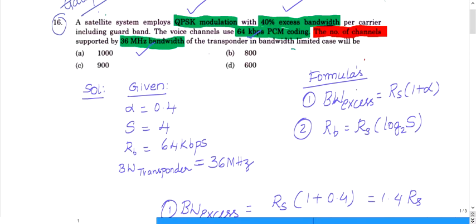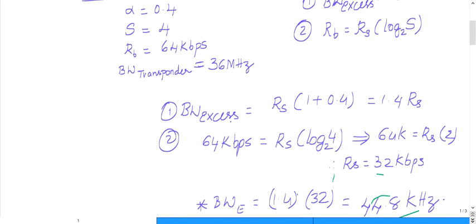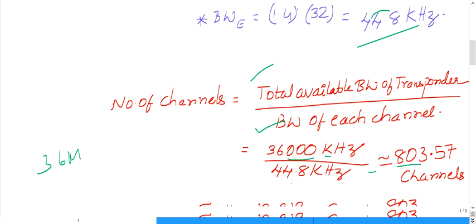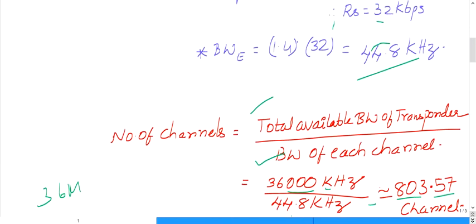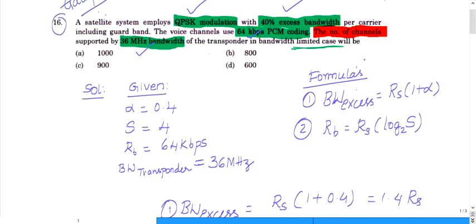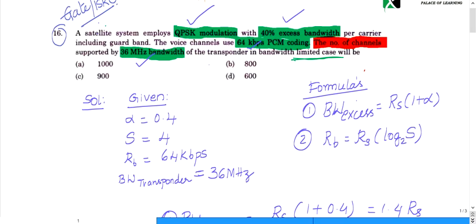But in the question, he has clearly mentioned the number of channels in the limiting case. Limiting means a round figure, rounded down. So just take the floor of it, not the ceil. Just remove whatever you got after the decimal point. So the number of channels will be 803. Let us see the options. The right choice will be option B. So this is the approximate answer.